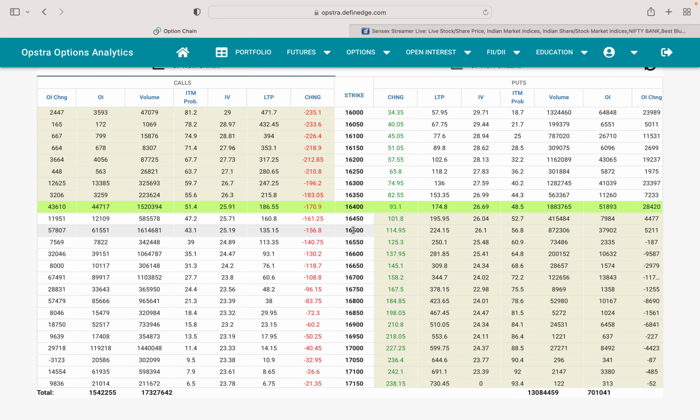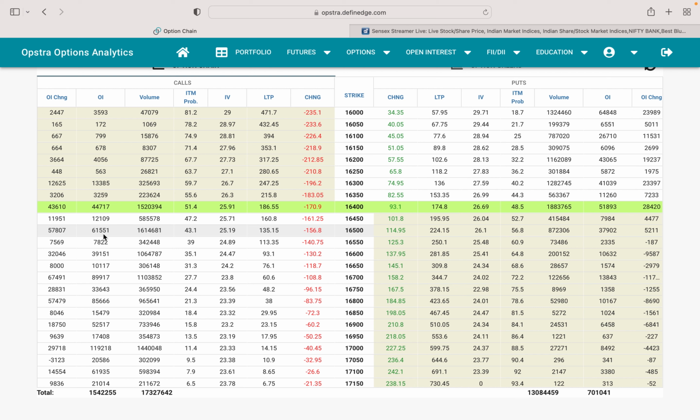Same thing is reversed. If market doesn't need to go up, what I will do is sell calls. When I sell calls, I will tell the market that I am not going to give an option for the market to go above 16,500 because I sold a lot of calls there. That is exactly this open interest, where you can see